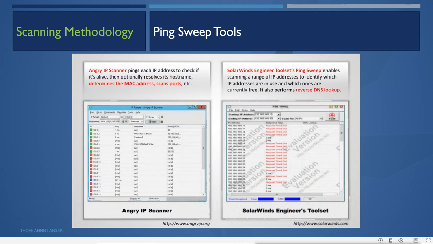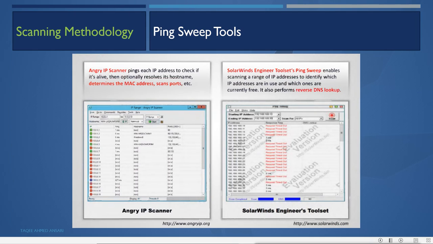We can do this by using multiple tools. These are the graphical tools which we can use. One of these is Angry IP Scanner. It pings each IP address to check if it's live, then optionally resolves its host name, determines the MAC addresses, scans ports, etc.